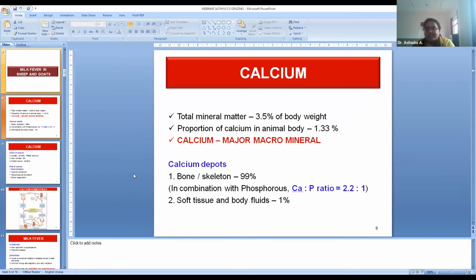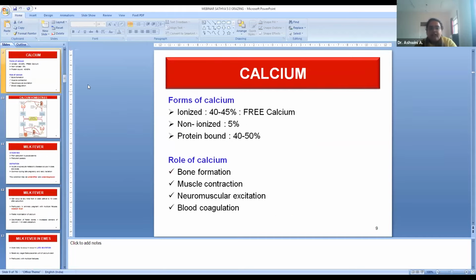There, the calcium exists with phosphorus in the ratio of 2.2:1, and the soft tissue and body fluids contribute 1% of the calcium depot. The main forms of calcium can be divided into ionized, non-ionized, and protein bound. The important one to look at here is ionized calcium. As it is free calcium available, it is very important for maintaining normal serum calcium level so that the animals won't be prone to hypocalcemia.